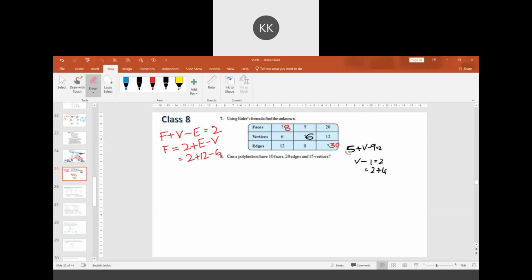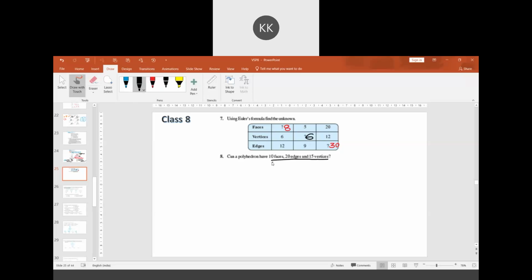Now there is a question, a bit of a tricky one. We need to check whether there can be a polyhedron or not, if 10 faces are there, 20 edges are there, and 15 vertices are there. We can use the formula and check if it satisfies. If it satisfies this formula, it can become a polyhedron.